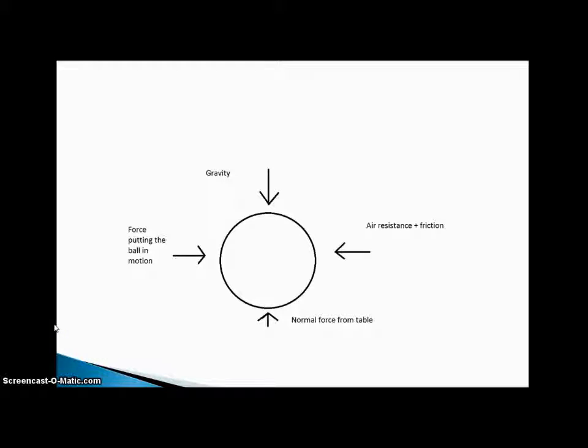My results show that there is no net force acting on this object. However, there are multiple forces acting on it. There is gravity, pushing the ball against the table, the normal force, which is opposing gravity and pushing the ball up, the initial force from the push of the hammer, and the opposing forces of that, which are drag and friction, which are practically negligible in such a short time window. Therefore, the net force is practically zero, which keeps the velocity constant.